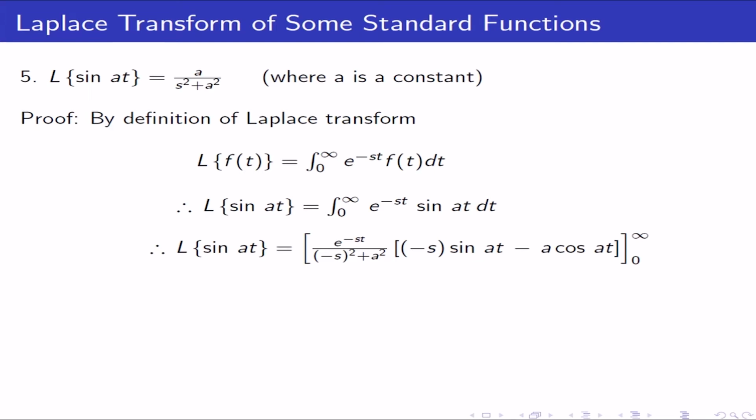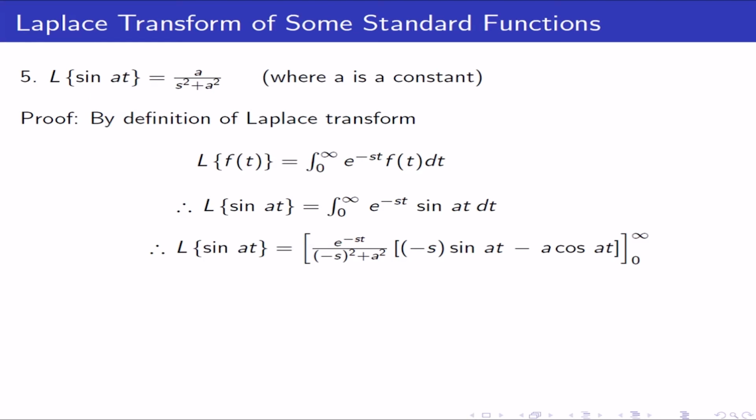The integration of sin of at into e raised to minus st is given by e raised to minus st upon (minus s) the whole square plus a square, in the bracket minus s sin of at minus a cos of at. Limit will be from 0 to infinity.